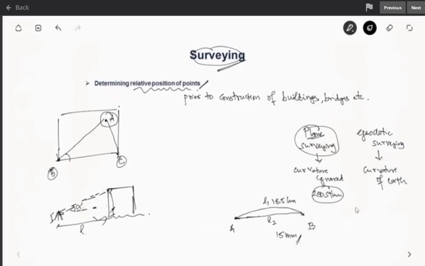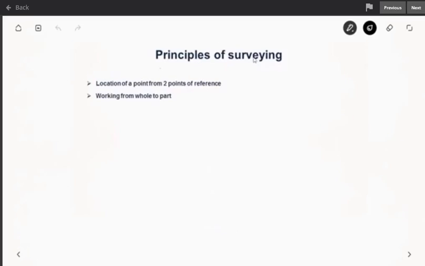Also, if we draw a triangle including the curvature of earth, this will be a spherical triangle, and if you measure the sum of angles, the difference between the sum of angles in both cases, for an area of 195.5 kilometer square, will be just 1 second. We know 1 degree is 60 minutes and 1 minute is 60 seconds when we are measuring angles. So for a triangular area of 195.5 kilometer square, the difference in angles is just 1 second between geodetic surveying and plane surveying. Now we'll see about the principles of surveying.